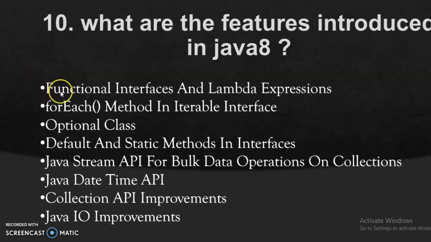But please don't forget to mention functional interfaces and lambda expressions, then the Stream API, then the Optional class and the Java date-time API. So these are the four. And you can also mention default and static methods in interfaces. This is one of the important features introduced in Java 8. So these starting five and six are very important.